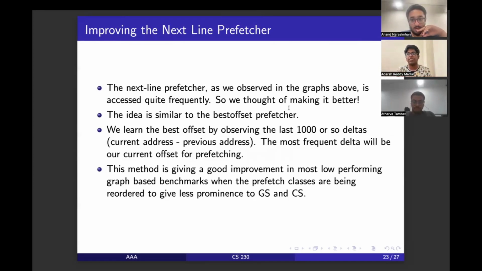So this is justifiable because there's a high chance that the most frequent delta will again hit successfully. So this is a slight improvement over the next line prefetcher, and it gave a good improvement for some of the traces.